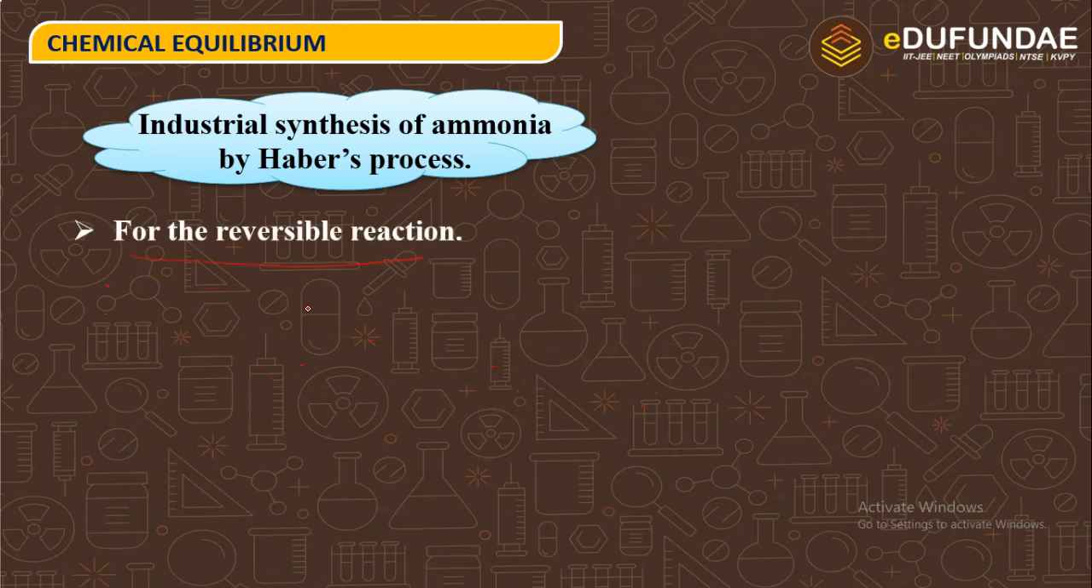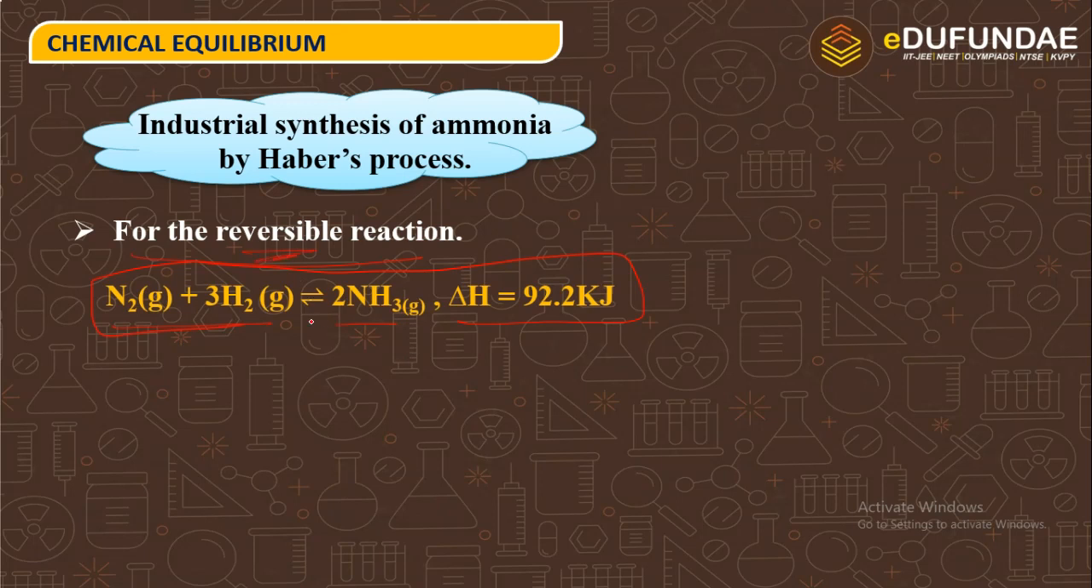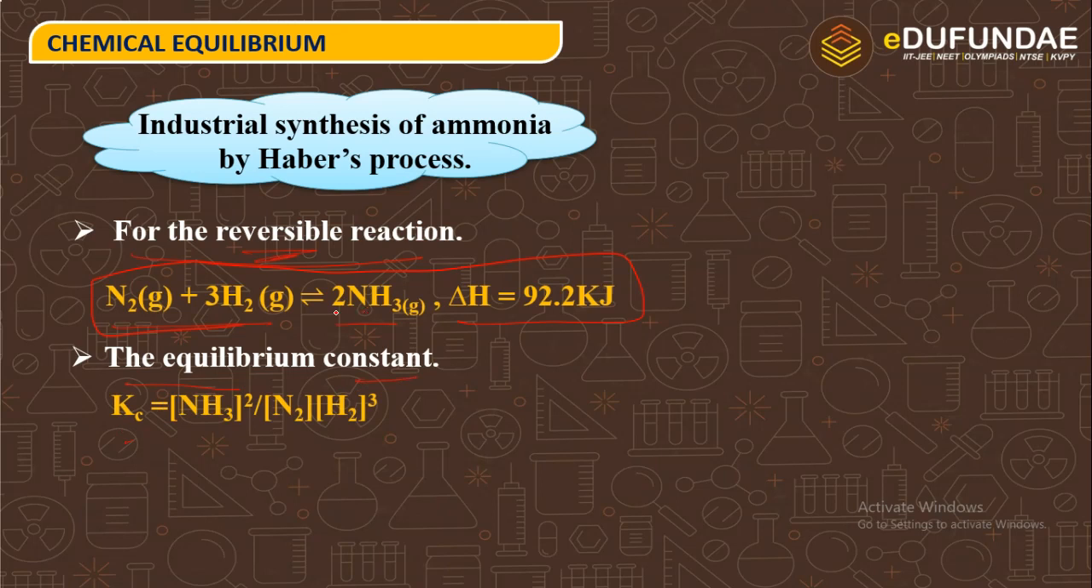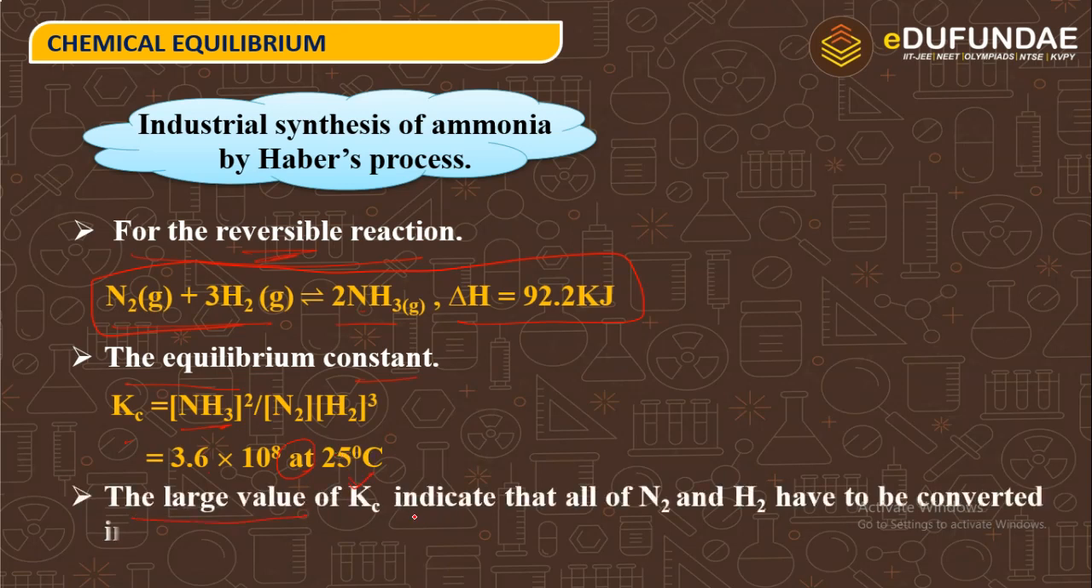For the reversible reaction N2 plus 3H2 gives 2NH3, delta H is positive because the reaction is reversible. The equilibrium constant Kc equals the concentration of NH3 whole squared, divided by the concentration of N2 and the concentration of H2 whole cubed. Concentration equals moles by volume. So for NH3 it is 3.6 into 10 to the 8 at 25 degrees Celsius. The larger the value of Kc indicates that all the N2 and H2 have to be converted into ammonia.